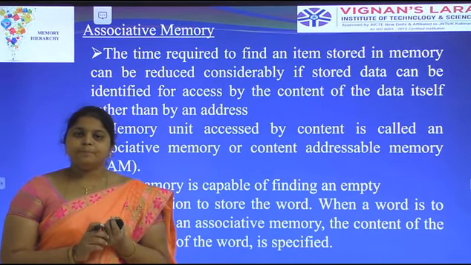Here the argument has one data. For example, the argument has 1 0. The data is matched with the associative memory. Here the data available is 1 0, or 1 1, or 0 1. We compare the argument register and the associative memory with the help of the key register.